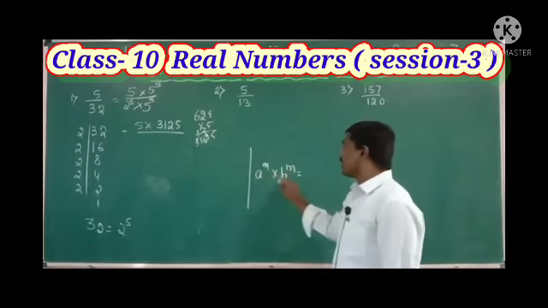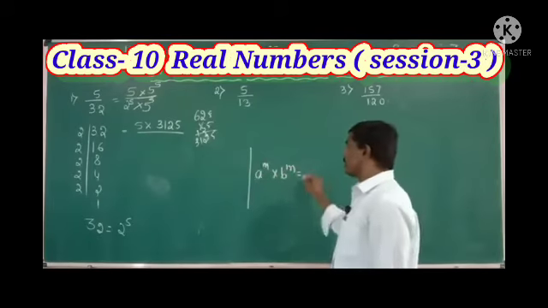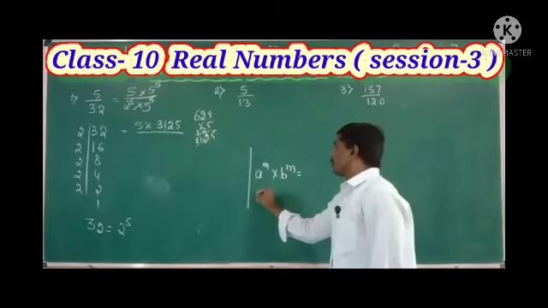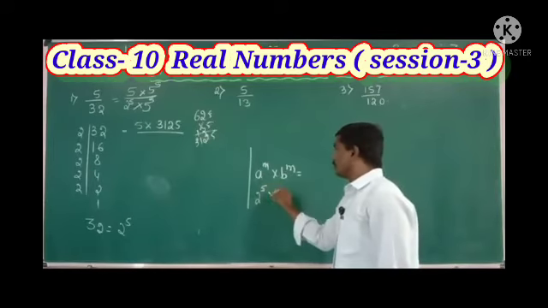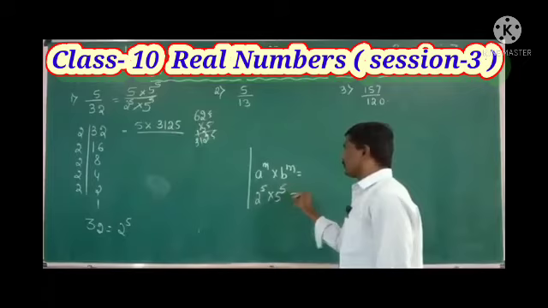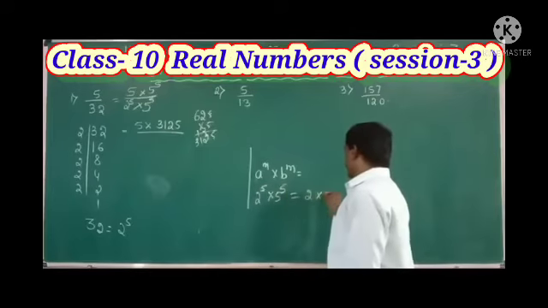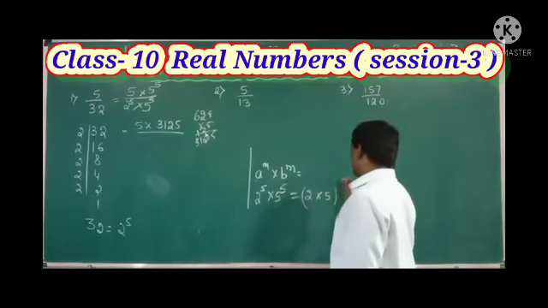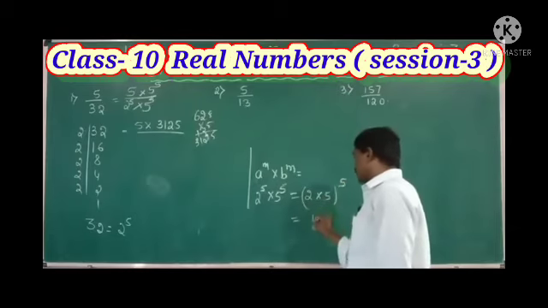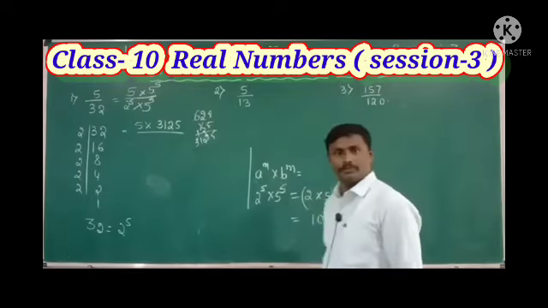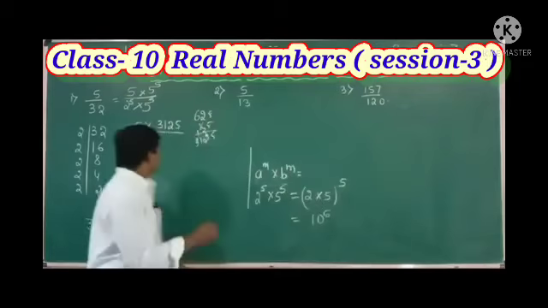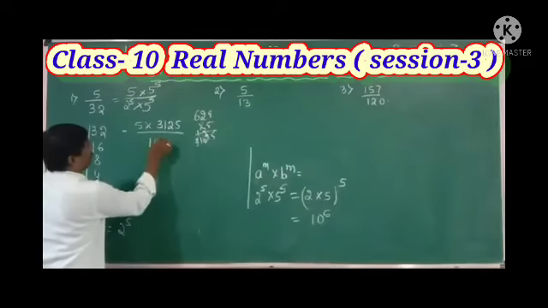Now we multiply the bases and write the power as it is. It means 2 raised to 5 into 5 raised to 5 is 2 into 5 whole raised to 5. 2 5s are 10, 10 raised to 5.